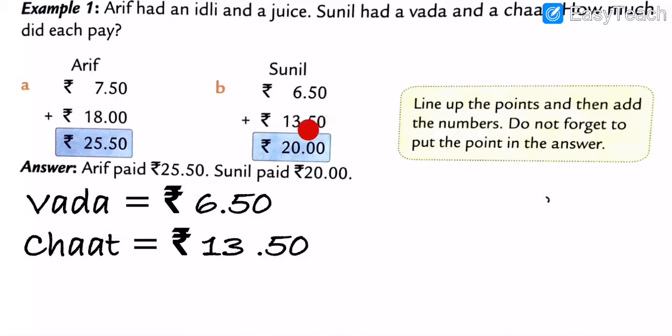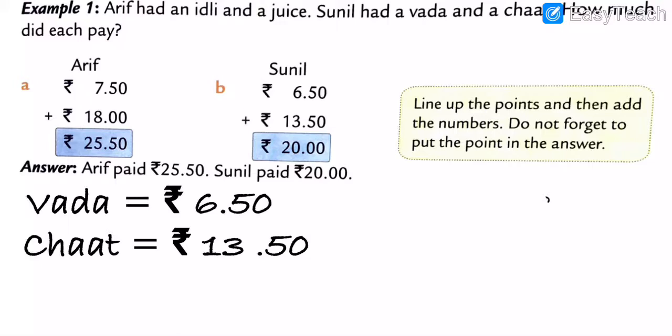Then after, 1 plus 6 is equal to 7. 7 plus 3 is equal to 10. So 0 here and 1 as a carry. 1 plus this 1 is equal to 2. So the answer is what? 20.20 rupees. How much, my dear students? 20.20 rupees.